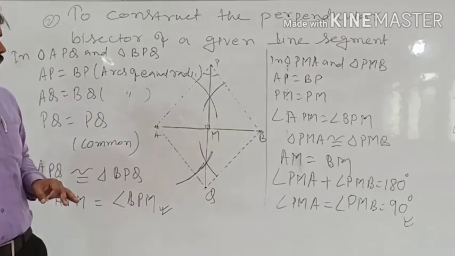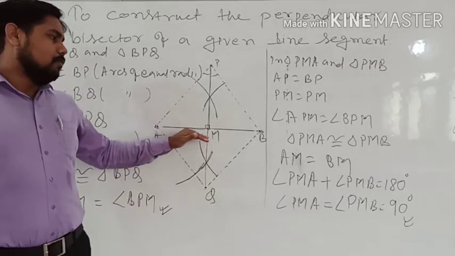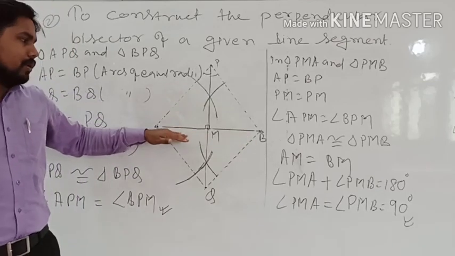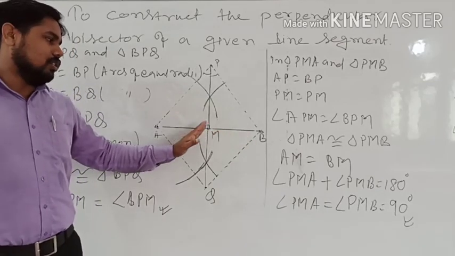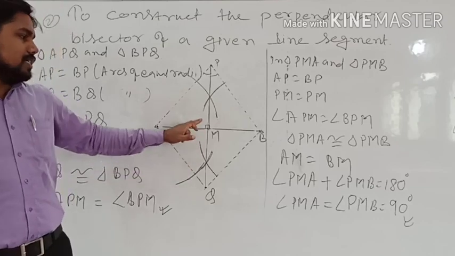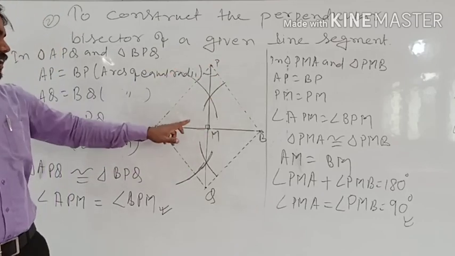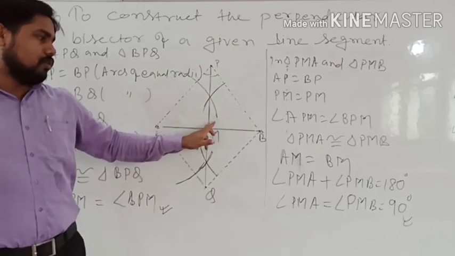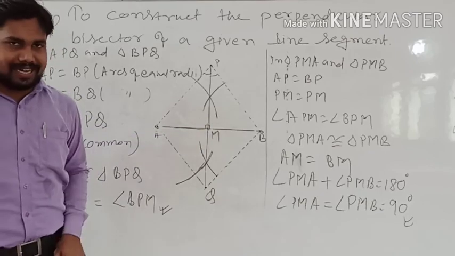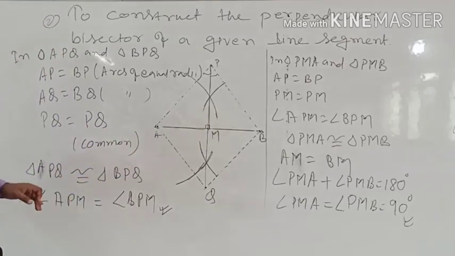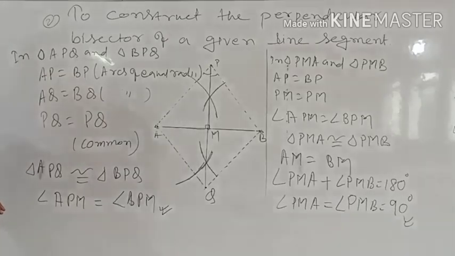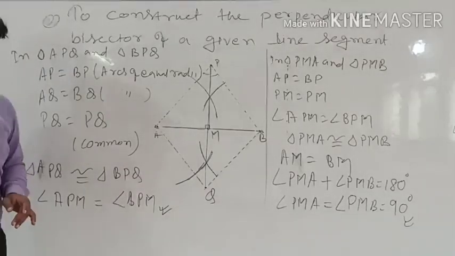This is the most important thing here, to prove that both the sides are the same, because until it is the same, it will not bisect, and this is forming a perpendicular also. Otherwise, for perpendicular we have to prove 90 degrees. So this is how we can prove the construction of the bisector of a line segment.